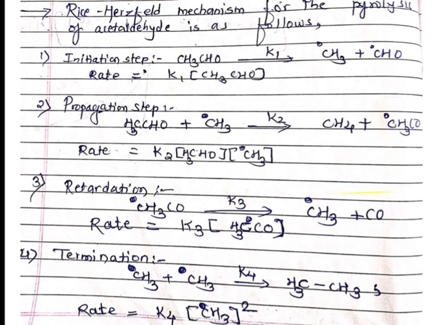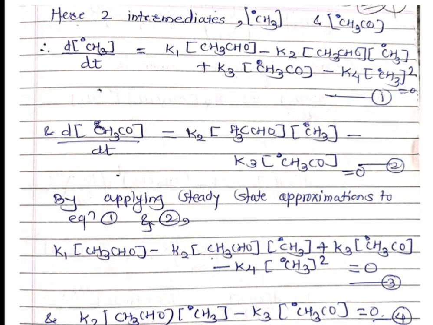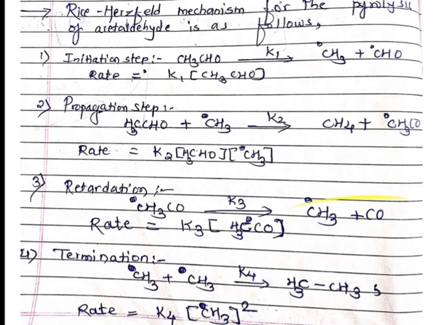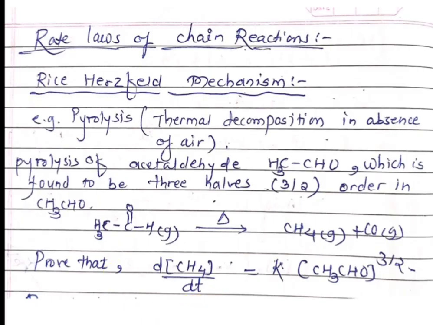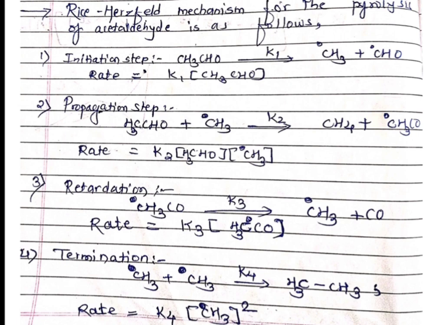Then in the third step the CH3 radical is forming with rate constant K3, and the species from which it is formed is the CH3CO radical. Therefore plus K3 into CH3CO radical. In the fourth step it decomposes to form the product CH3CH3.